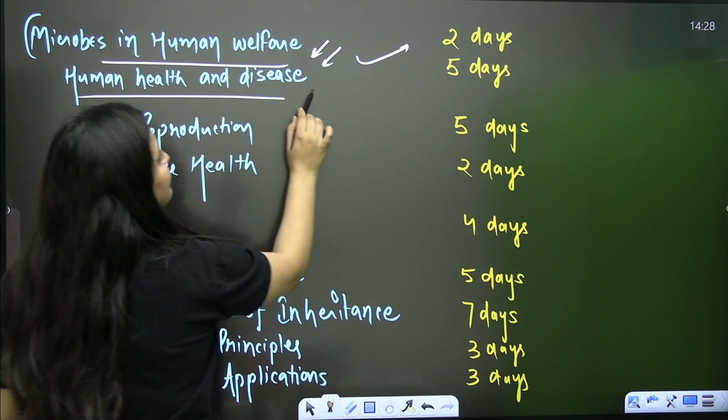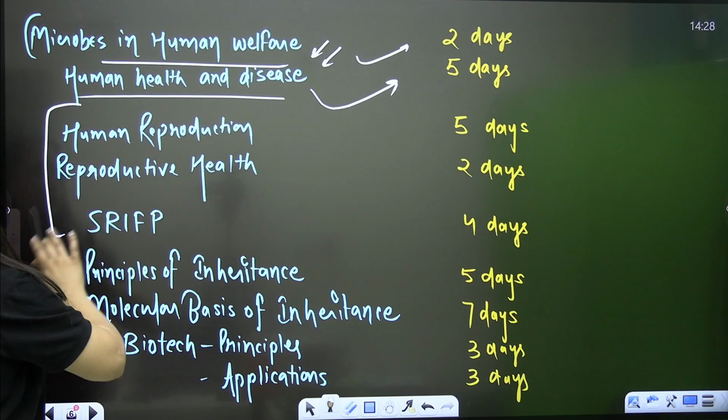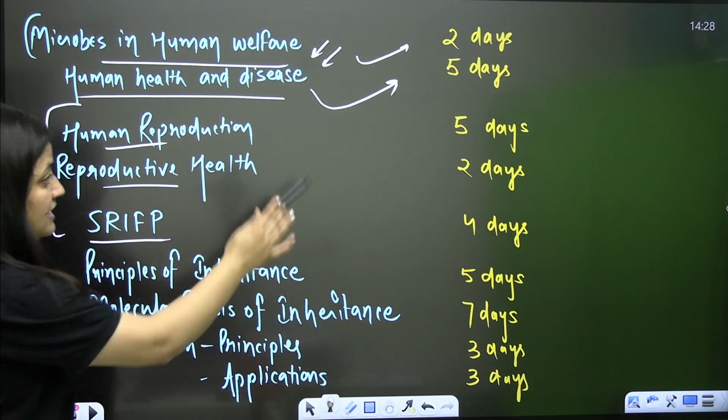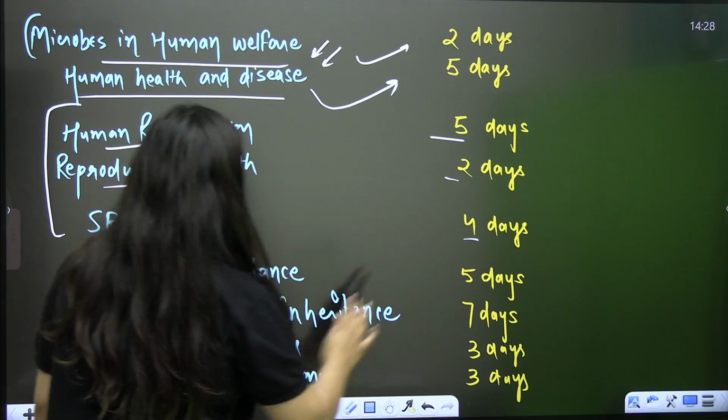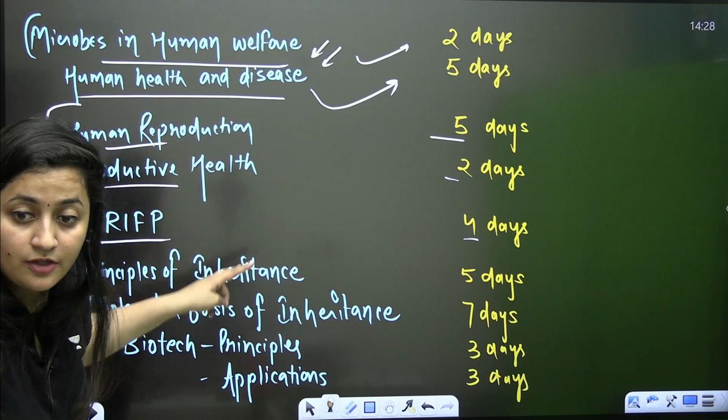Then go for human health and disease, another interesting chapter, 5 days. Then start with the reproduction unit: human reproductive health, sexual reproduction in flowering plants. So you can see 5 days, 2 days, 4 days. And then the genetics. This is another important portion that you should not skip.